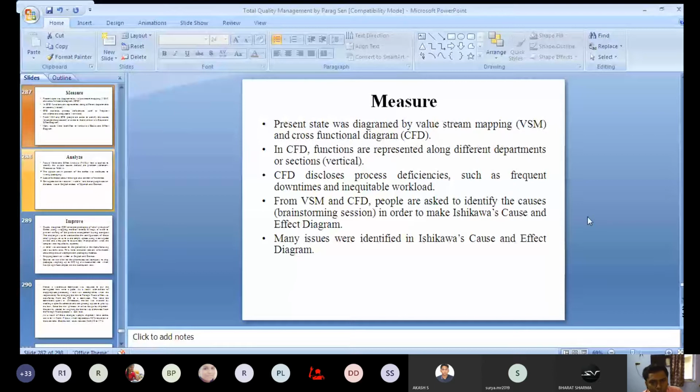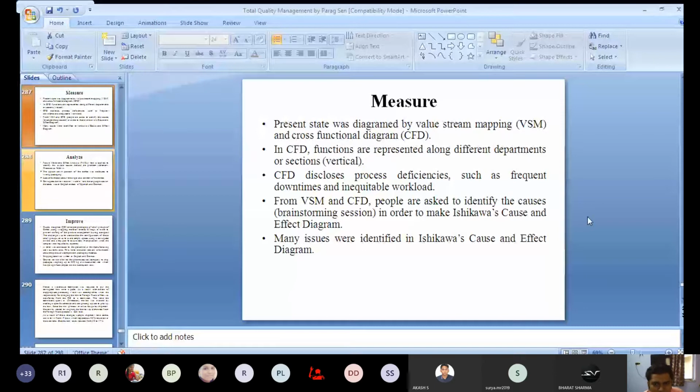Okay. So for this, a brainstorming session can be arranged. Brainstorming session means, suppose some defects you are finding in your industry. Those who are involved in that particular process, you can separately ask them.